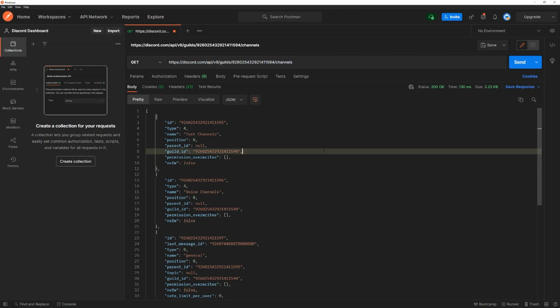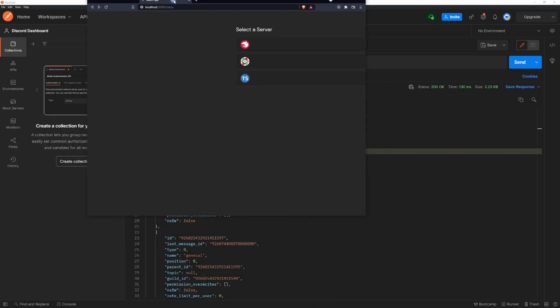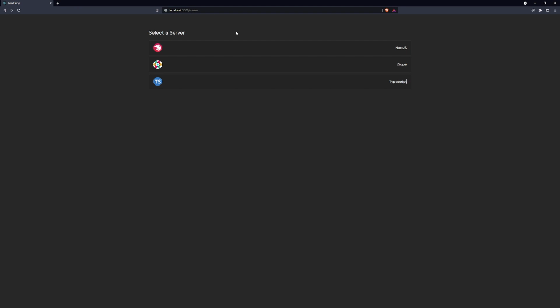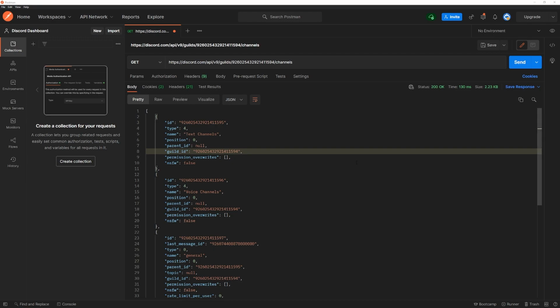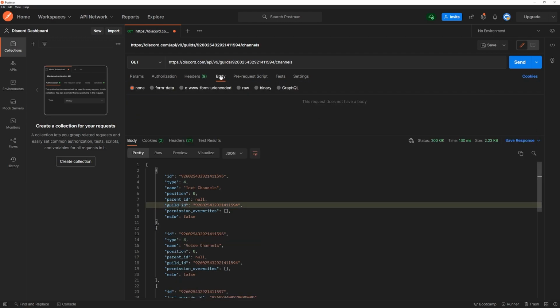The most complicated part is going to be, like I said, getting all of the mutual guilds. But if your bot has 200 or less guilds, you're going to be fine. Because if it has more, we're going to have to worry about pagination, which becomes a little bit more tricky.